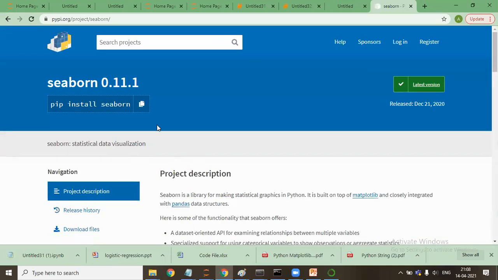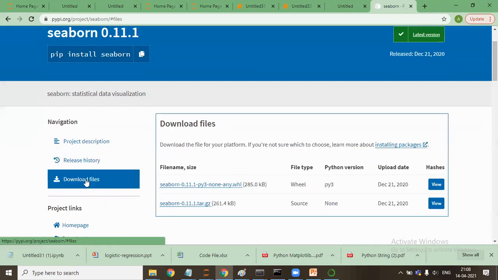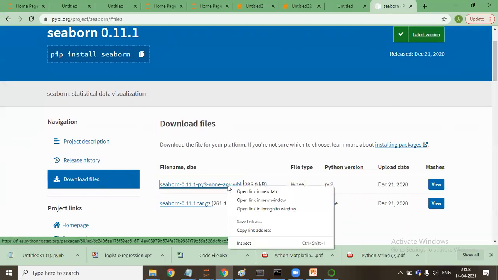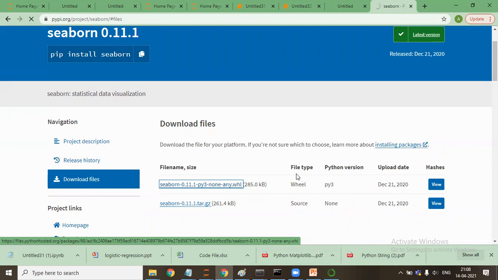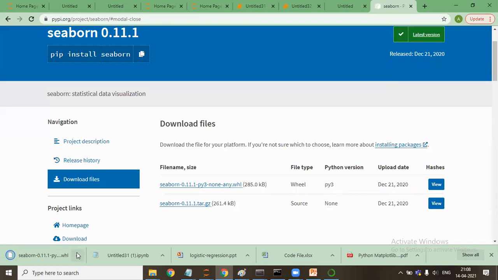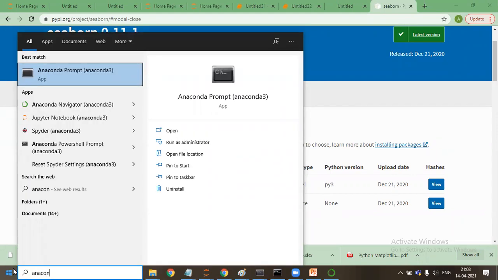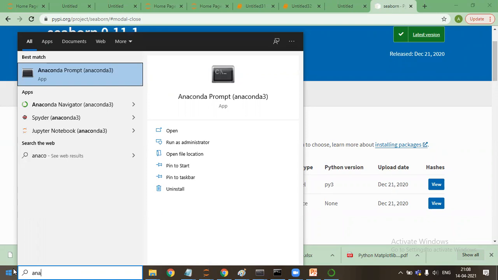So what you need to do is just go here, download files, copy this file. You need to copy or open it. So you need to open it, a view. So now the Seaborn has been opened. You need to copy it and save it in the place where Python packages are. So if I say here, it normally goes to this place.